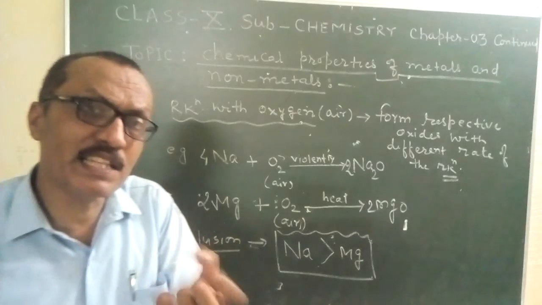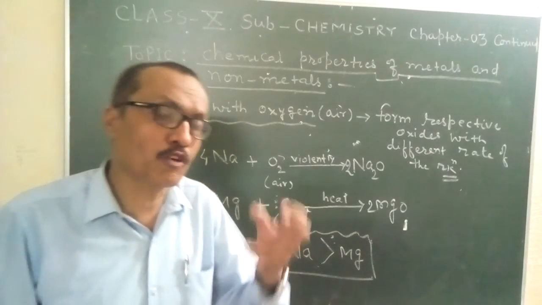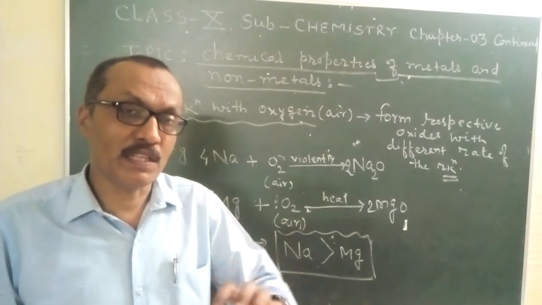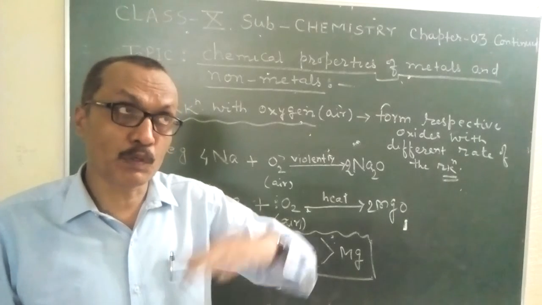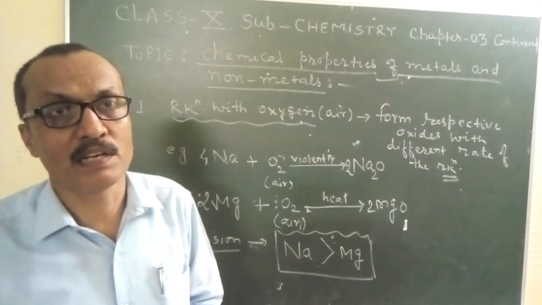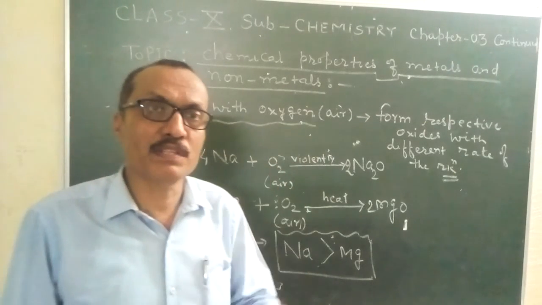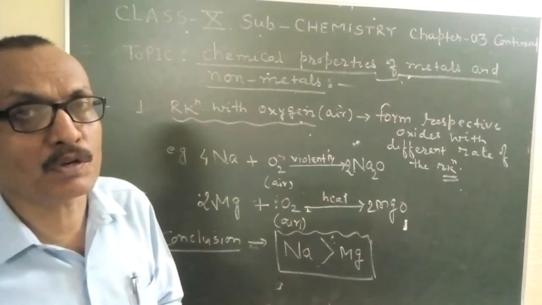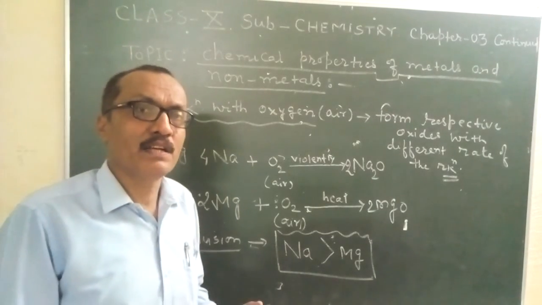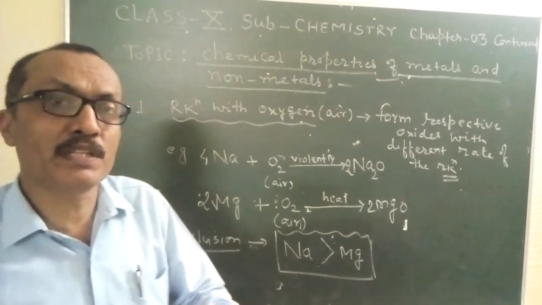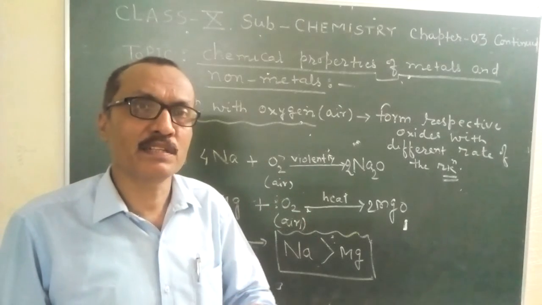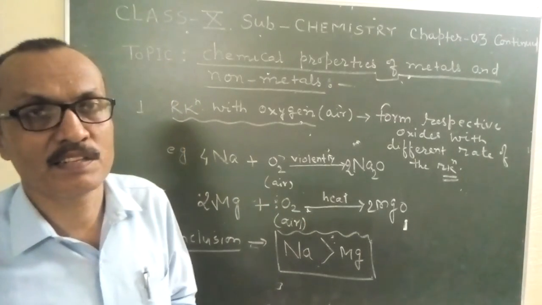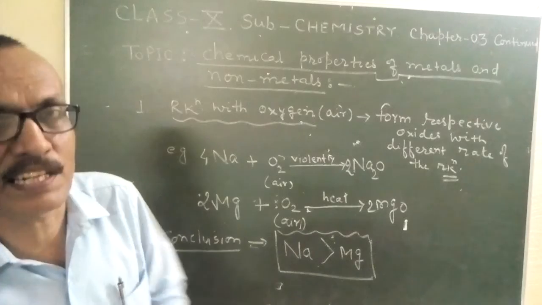Copper is a least reactive metal, and copper reacts with air when it is heated prolonged in air, and only then it reacts and forms its oxide, and that is copper oxide. So we can say that as copper reacts with air on prolonged heating, copper is a least reactive metal.